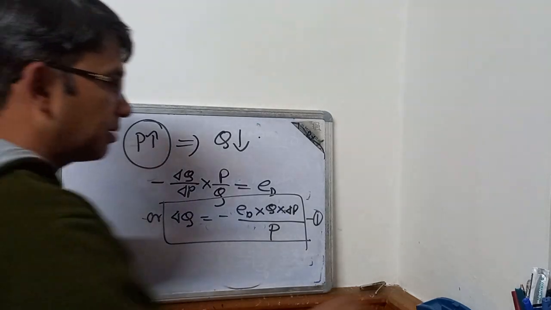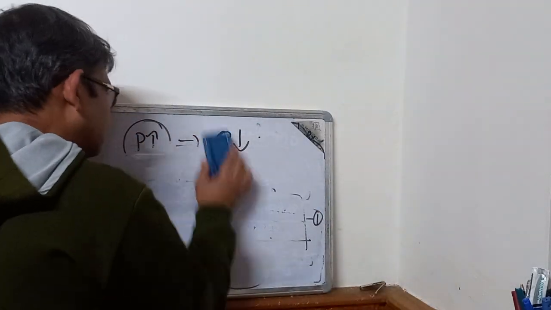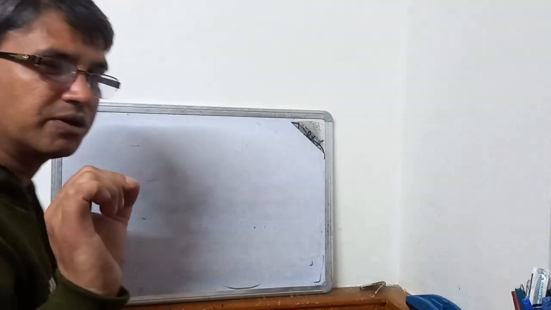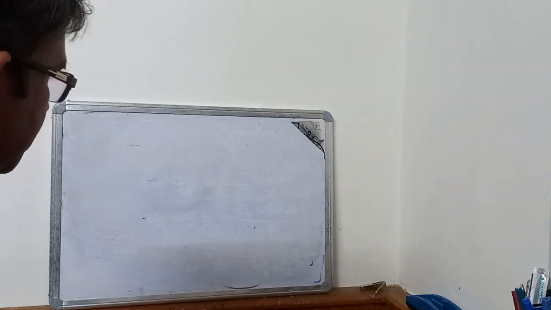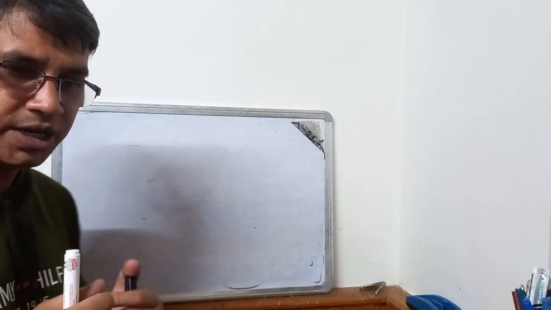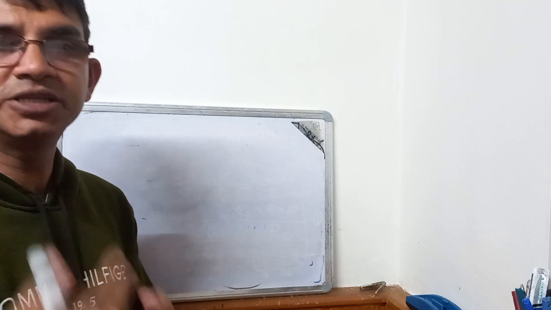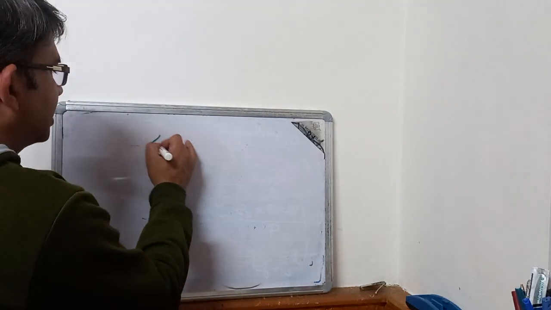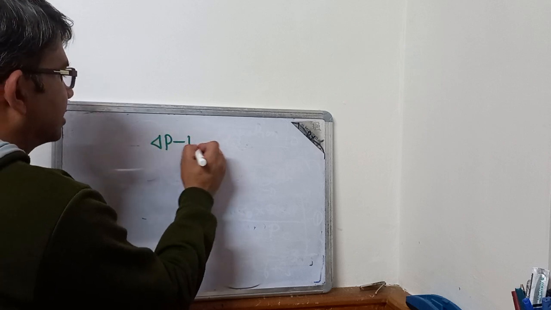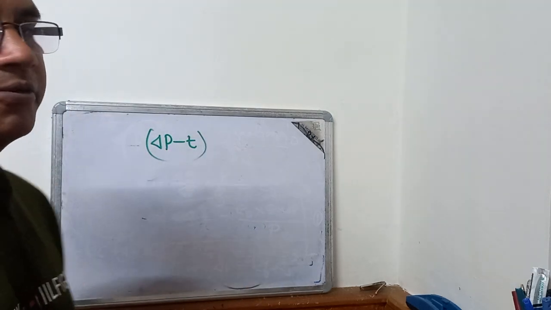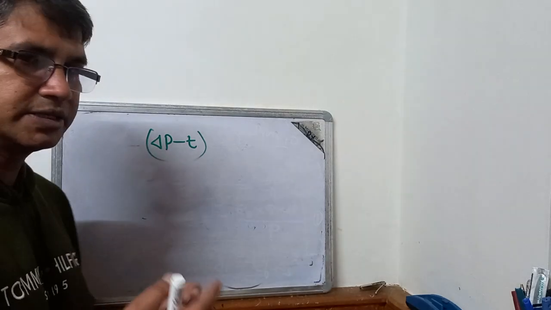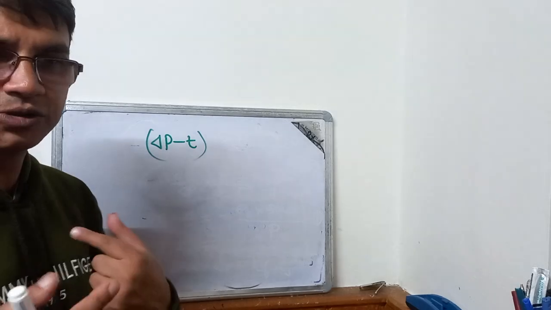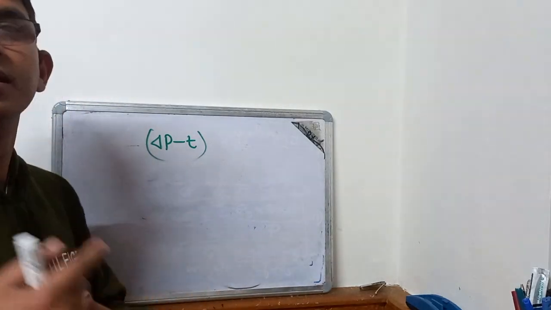Now let us come to the price elasticity of supply. Here it will be considered in a slightly different way than the traditional formula of supply, because what the producer receives from each unit of sale will also change, and the change will be given as delta P minus T, which is definitely negative because delta P is the increase in price but T is the per unit tax. So the amount that the producer receives for each unit of sale will decline.